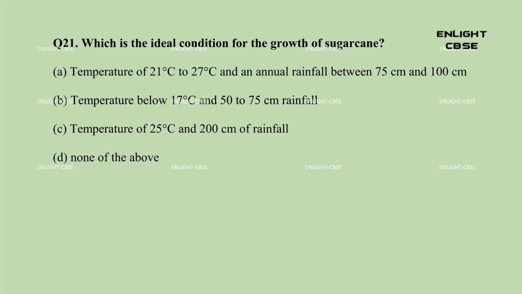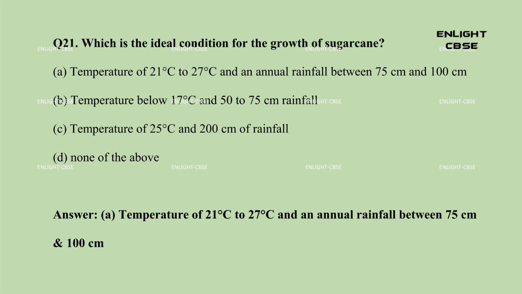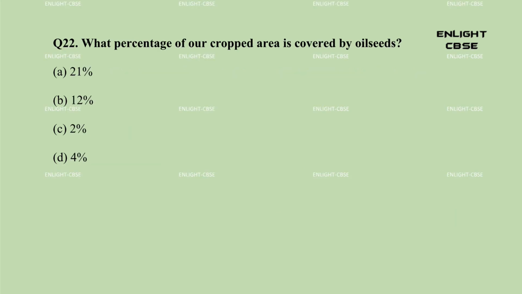Question 21. Which is the ideal condition for the growth of sugarcane? A. Temperature of 21 degrees Celsius to 27 degrees Celsius and an annual rainfall between 75 centimeters and 100 centimeters. B. Temperature below 17 degrees Celsius and 50 to 75 centimeters rainfall. C. Temperature of 25 degrees Celsius and 200 centimeters of rainfall. D. None of the above. Answer, A. Temperature of 21 degrees Celsius to 27 degrees Celsius and an annual rainfall between 75 centimeters and 100 centimeters. Question 22. What percentage of our cropped area is covered by oilseeds?